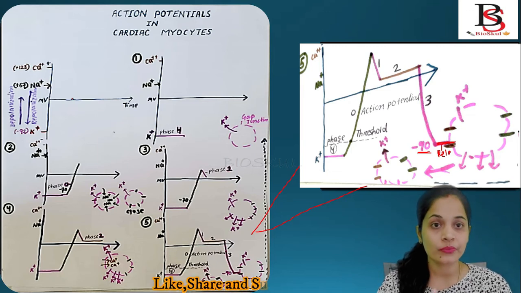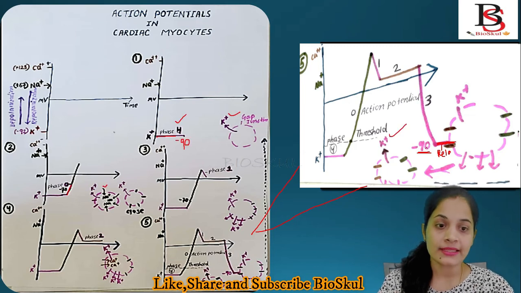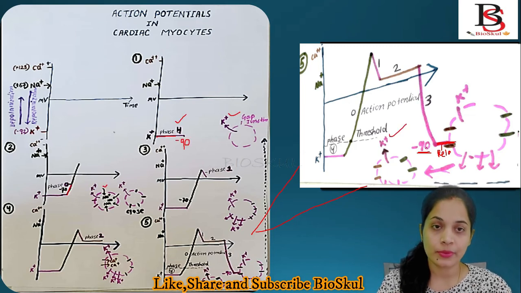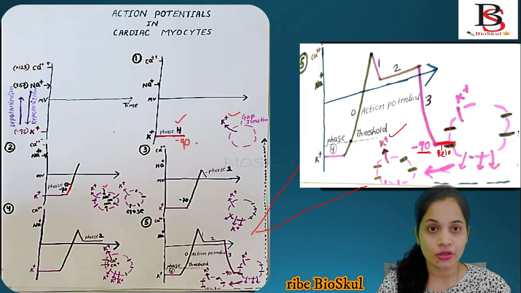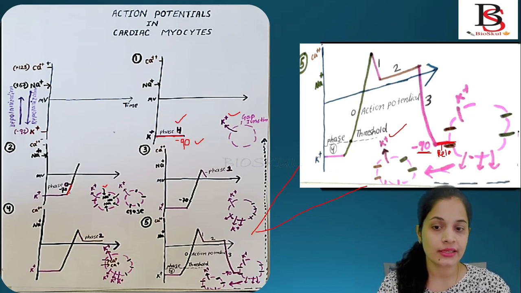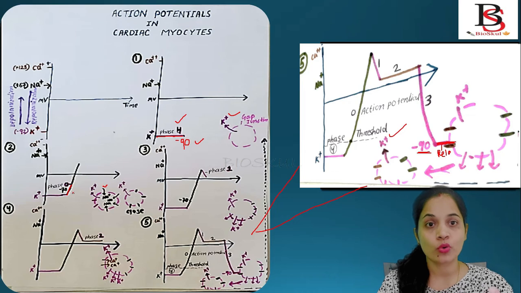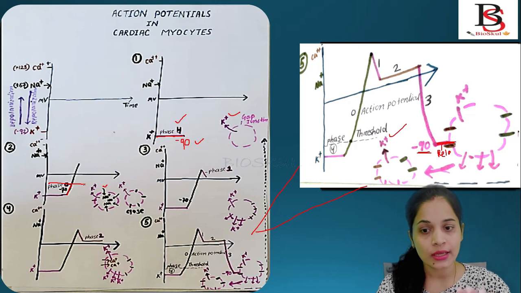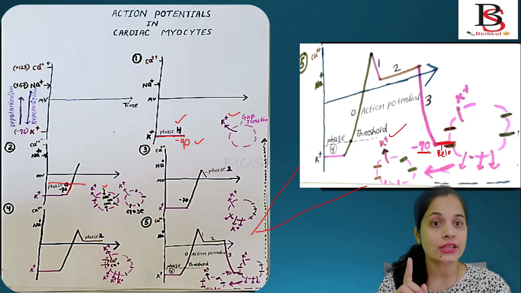So let me explain once again in detail. In the first step, the potassium ion effluxes from the cell, which causes the negative membrane potential, which is minus 90. Then, because of the stimulation, sodium ions enter the cell and increase the membrane potential from minus 90 to minus 70, and here it reaches the threshold point. As the sodium ion concentration is higher outside than inside, more sodium channels will open, and sodium ions will influx into the cell, causing the fast action potential.